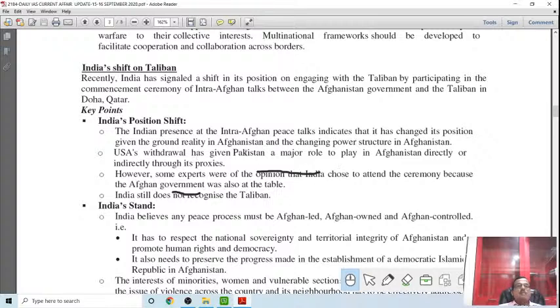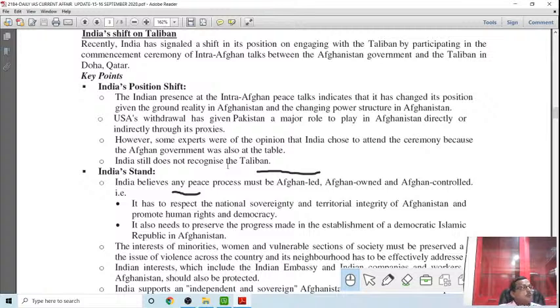The USA withdrawal has given Pakistan a major role in Afghanistan, directly or indirectly, through the proxy called the Taliban. The Taliban emerged from the madrasas in Pakistan, and under Mullah Omar they took over power and rule in Afghanistan, and gave asylum to Al Qaeda, which ultimately led to the World Trade Center attack. After that, global opinion was mobilized, there was an attack on the Taliban rule of Afghanistan, and American forces remained present till last year.